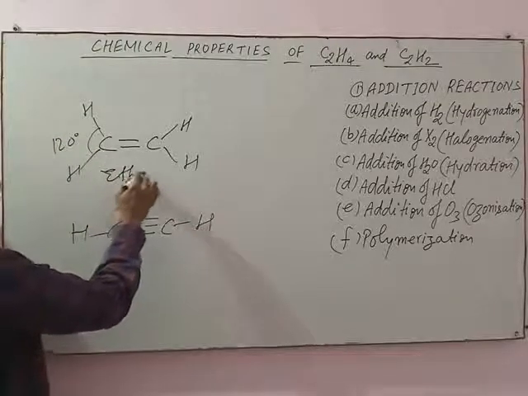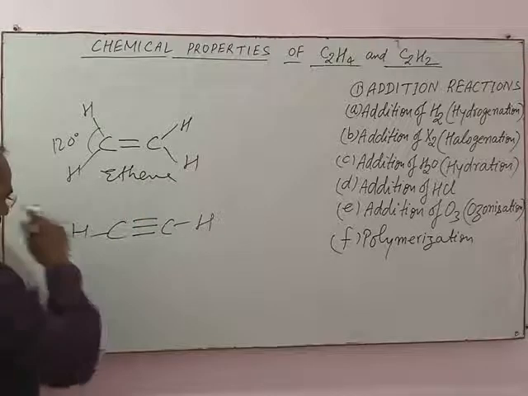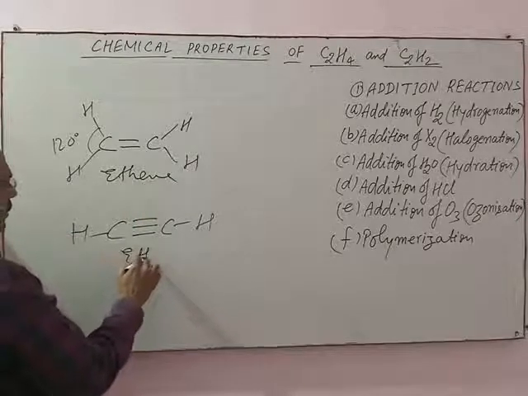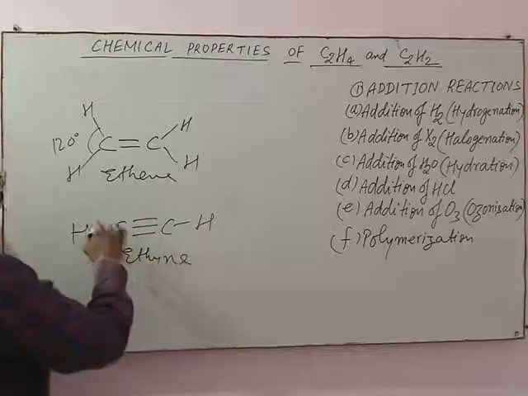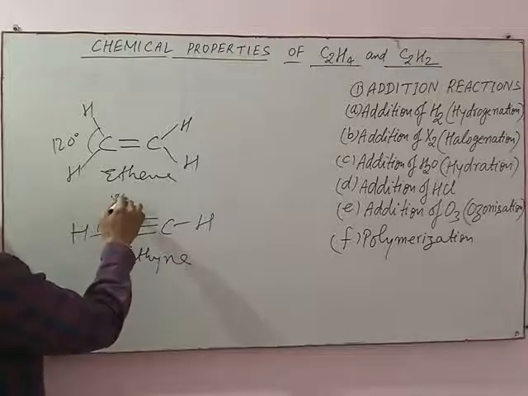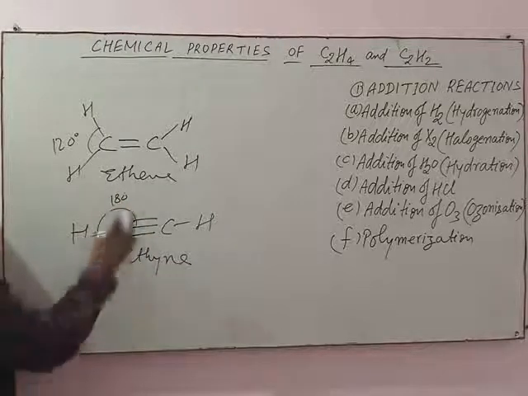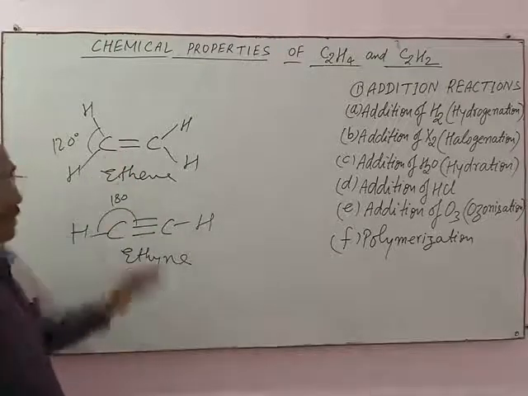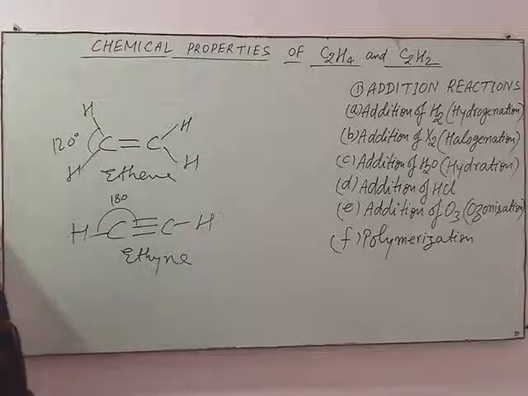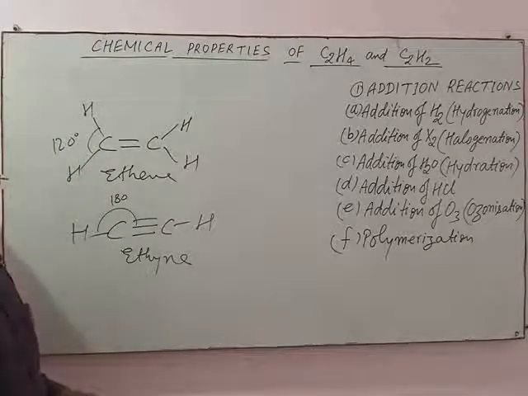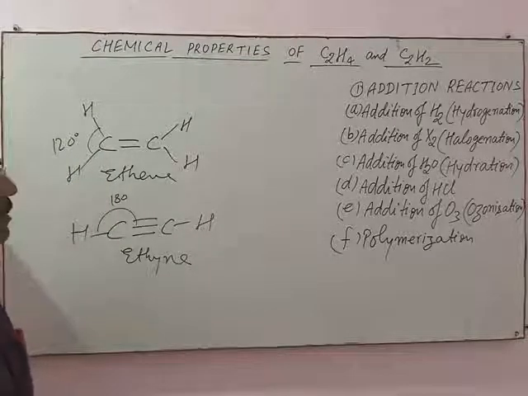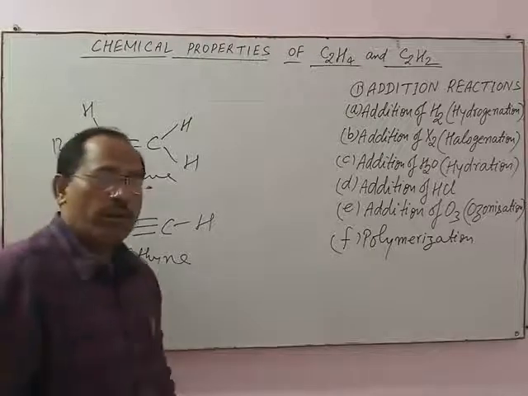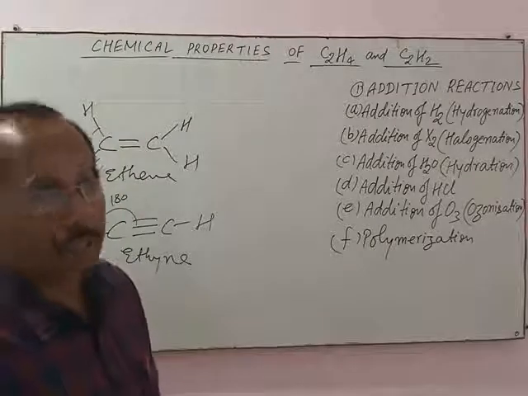This is ethene and this is ethyne, in which bond angle is 180 degrees. Due to presence of multiple bond between carbon atoms, these two hydrocarbons are highly reactive and undergo various addition reactions.